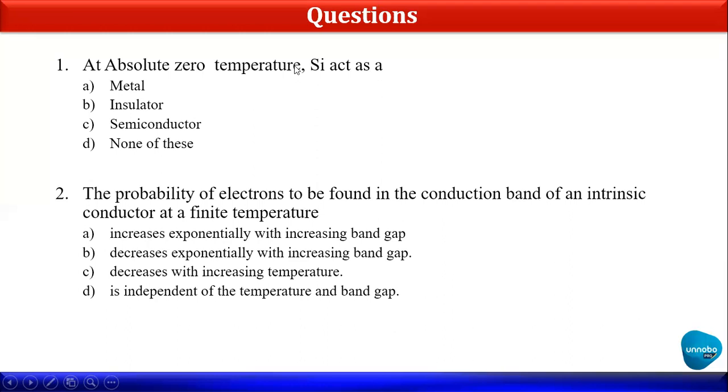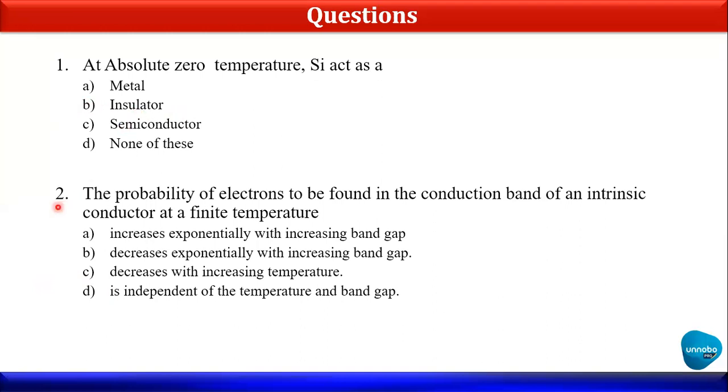Because the moment the temperature rises from absolute temperature to normal room temperature, this silicon element starts accepting heat. Because of this heat some electron and hole pairs get created, and because of that this particular Si will convert into a semiconductor. And this is the reason they have given it in a very specific way, at absolute zero temperature. So at absolute zero temperature it will act as an insulator. Okay, so this B is the correct answer.